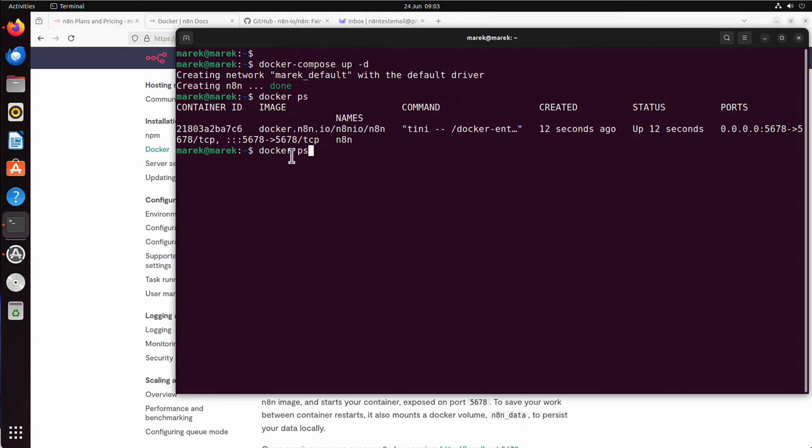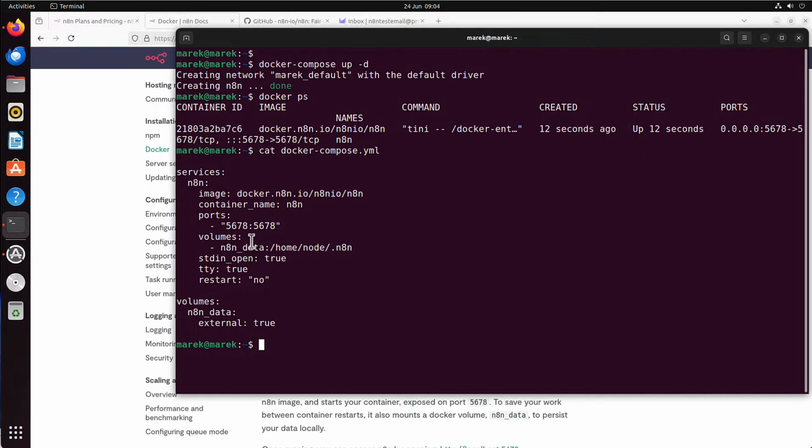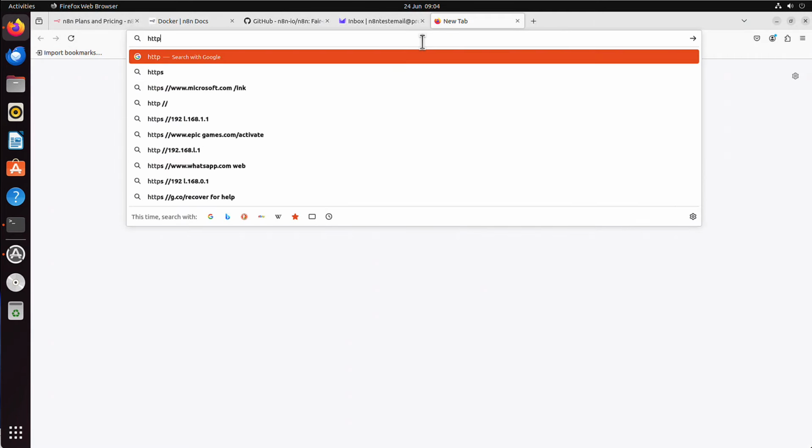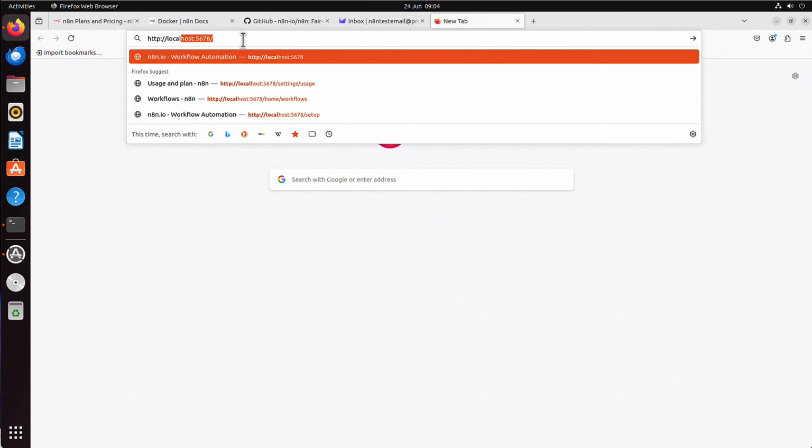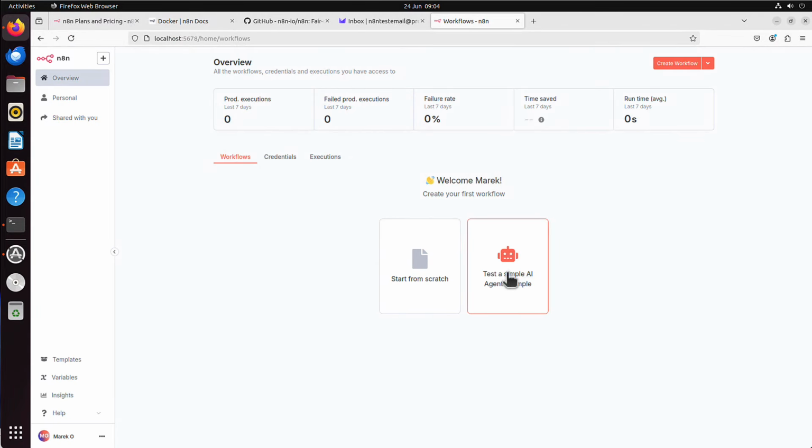Basically, whatever you have here, you can't change this port. This is simply what the application runs on. But if you want, you can change this port on the left side. So whatever I have here, I simply connect to it on the localhost. So I go back again, http localhost 5678. And if I click enter, you can see that it takes me straight to this landing page.